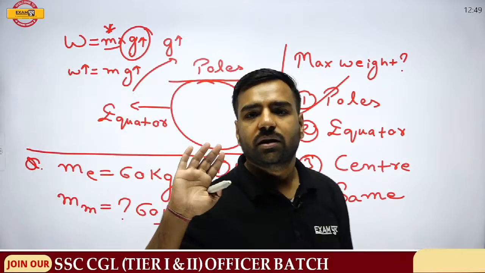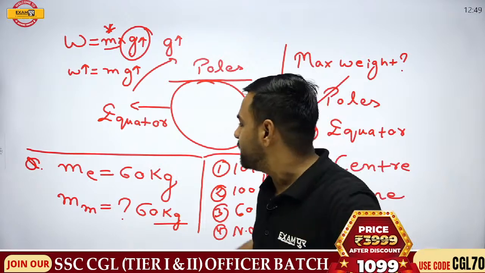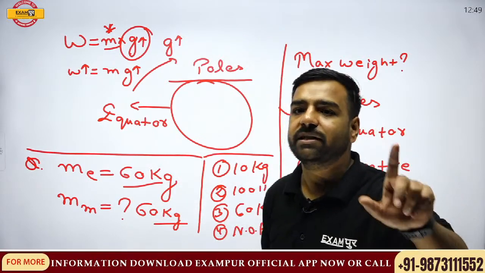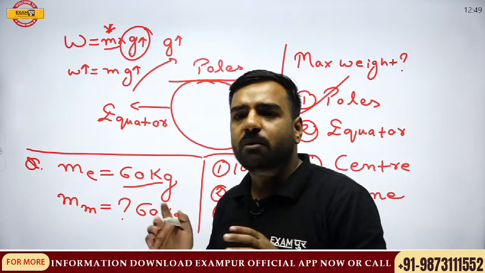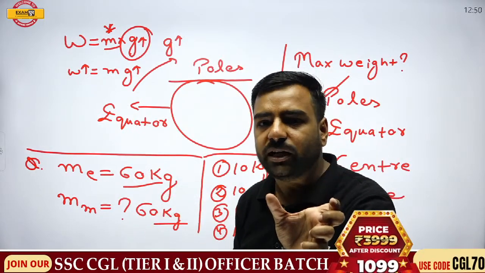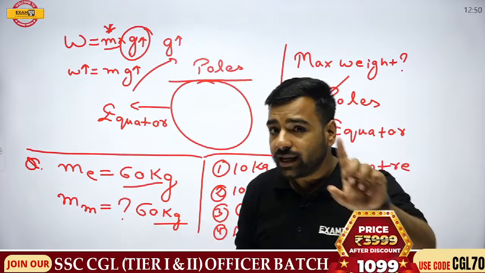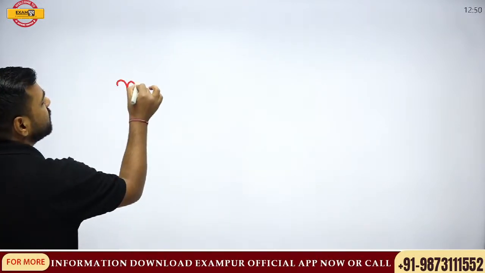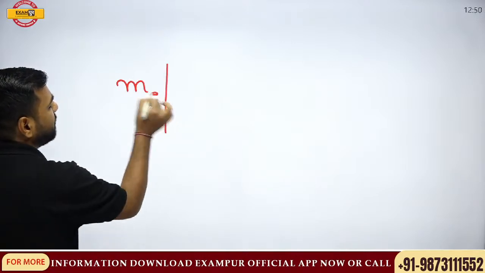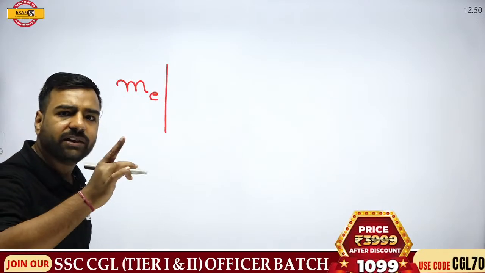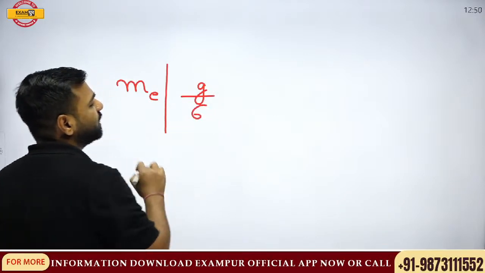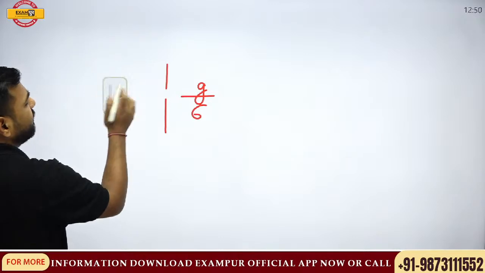Now what happens in the examination: as soon as we see 60, we think it will be 1 by 6. No, it will not be 1 by 6. If I talk about weight, it will be 1/6. Why? There's a reason. Let us assume the mass is m, and the gravity on the earth is g.